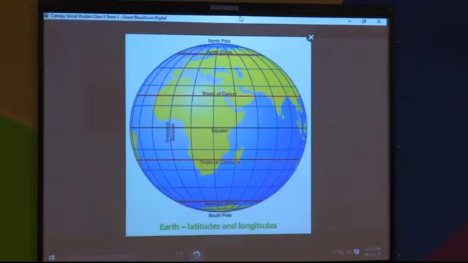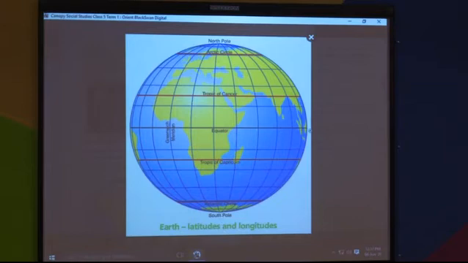Now if you want to find some place on the earth, if you want to see where a place is exactly located, what is done on the earth to locate the place? As we had seen, the equator divides the earth exactly equally, this part is the northern hemisphere and from here it is the southern hemisphere. This is the north pole, this is the south pole.